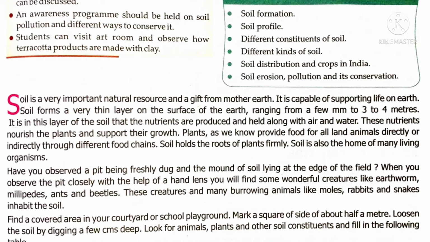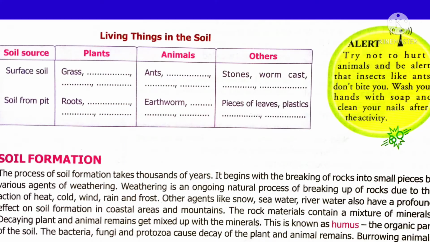The process of formation of soil is called weathering. It is formed from the breaking of rock with the help of wind, air, seawater, river water, heat, cold, etc. These are the factors which are responsible for weathering, or breaking of rock into soil.